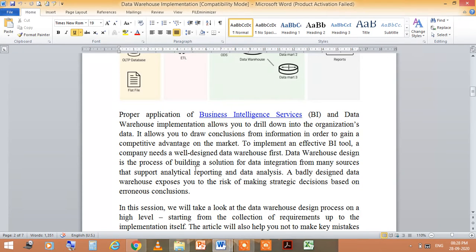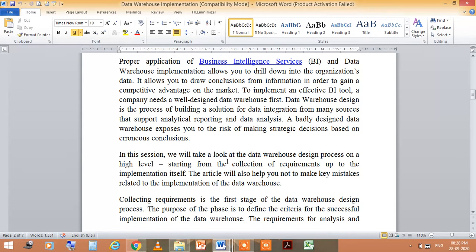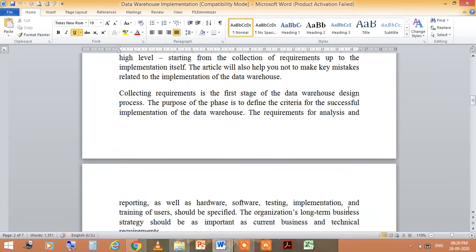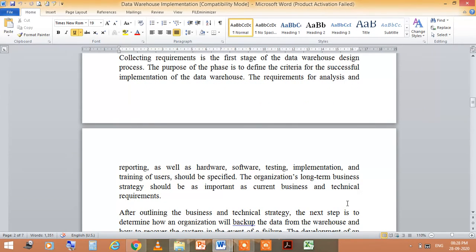Because in the implementation, we will do this after the designing phase, right? In the designing process at a high level, starting from the collection of requirements, first of all you should know the requirements. Then after that you will be able to implement it. This session will help you avoid key mistakes related to the implementation of the data warehouse. Collecting requirements is the first stage of the data warehouse design process.